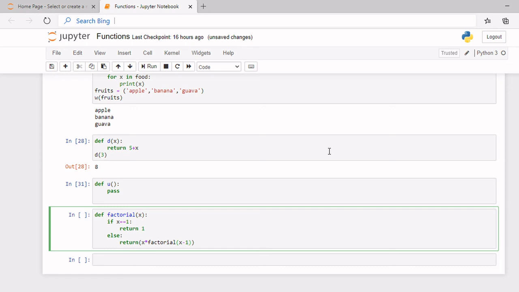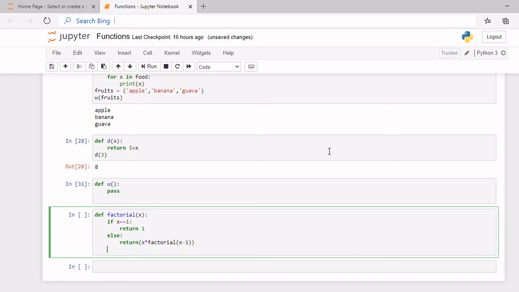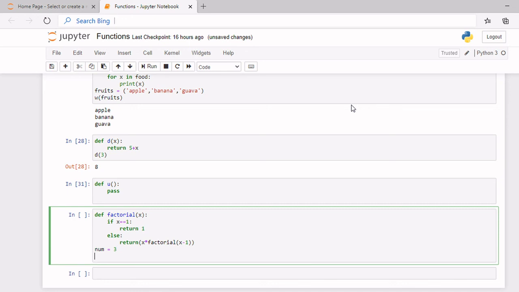Because I've told you, right? So if it reaches 1, for example, we had seen 7. So if it's 7 into 6 into 5 into 4 into 3 into 2 into 1, then it stops. But unless it reaches 1, it will continue. Okay, so return this, and then now let's set the number, that's x, the argument number is equal to 3. Okay, so we are finding the factorial of 3.